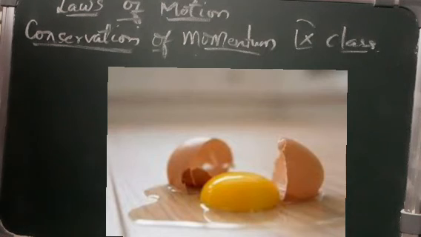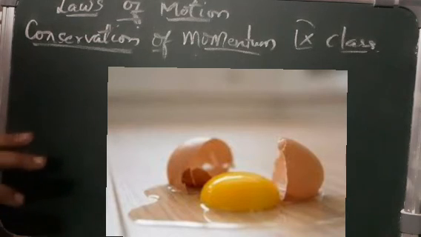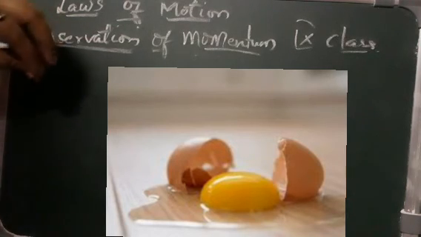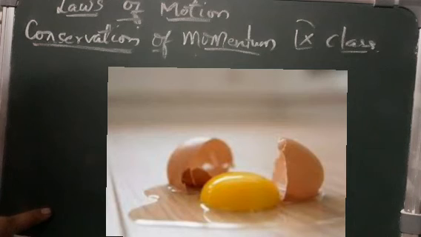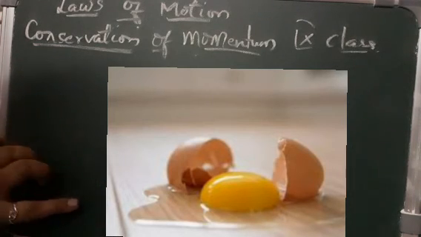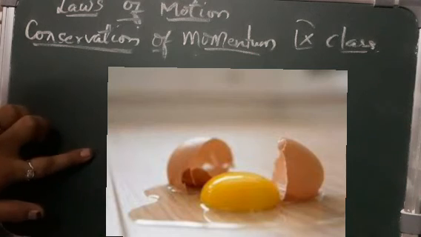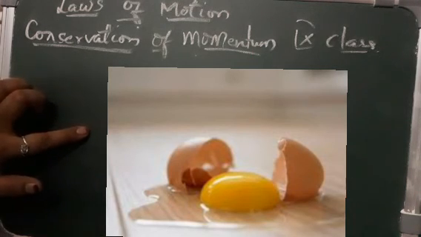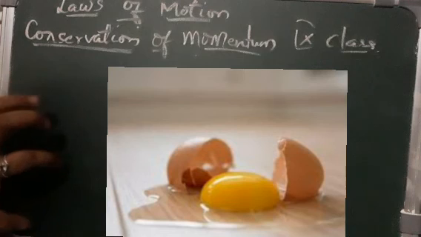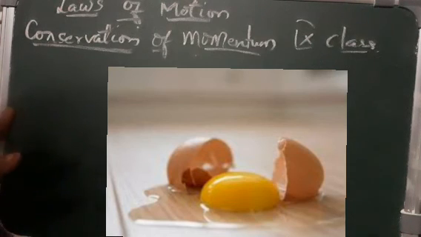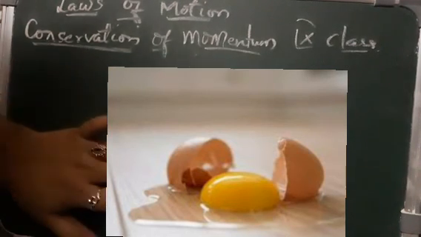So when we drop the egg on the concrete floor, it breaks because a large force acts for a short interval of time. Suddenly it falls onto the concrete floor, that is your ground, and because an immediate force is exerted, the reaction is very sudden. So the egg breaks within a very short time interval.